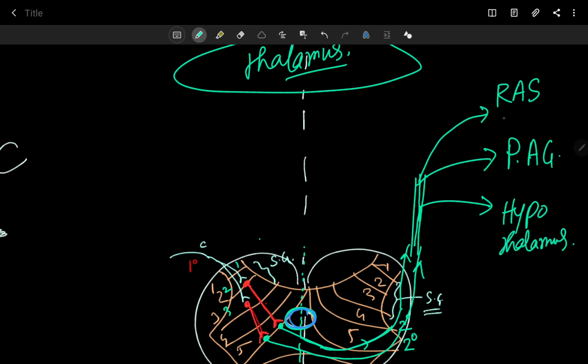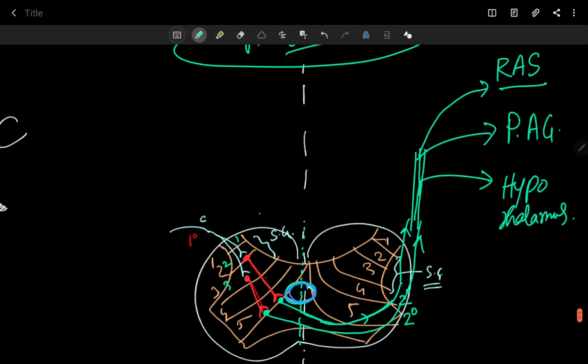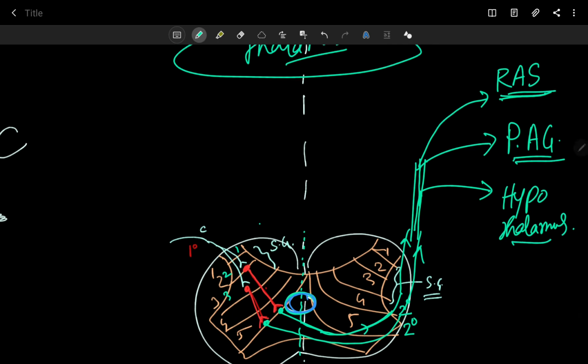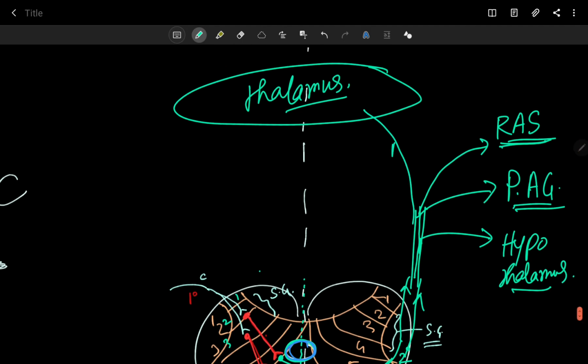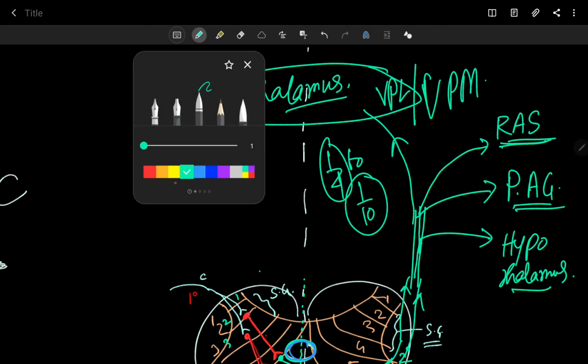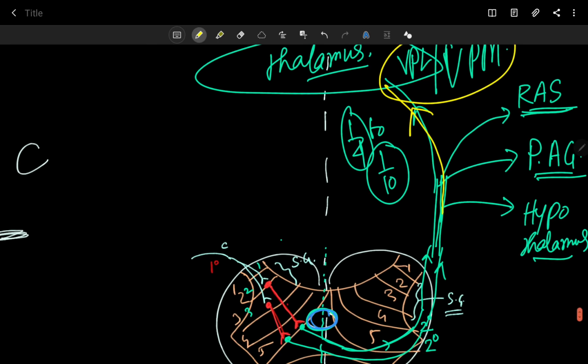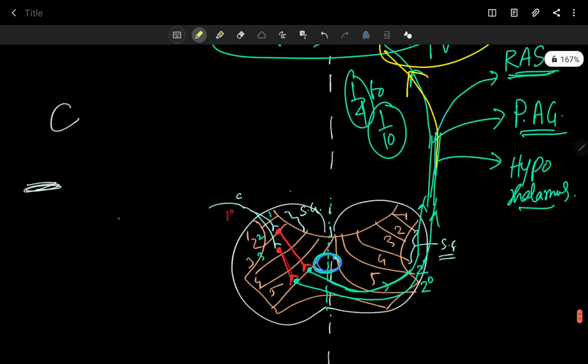As I previously told you, the slow pain fibers give a branch or collateral to the reticular activating system, periaqueductal gray, and hypothalamus. Very few fibers, approximately 1/4 to 1/10, reach the thalamus, meaning the VPL nucleus or VPM nucleus. Since the fibers reaching the thalamus are very few in number, slow pain is not a well localized pain.